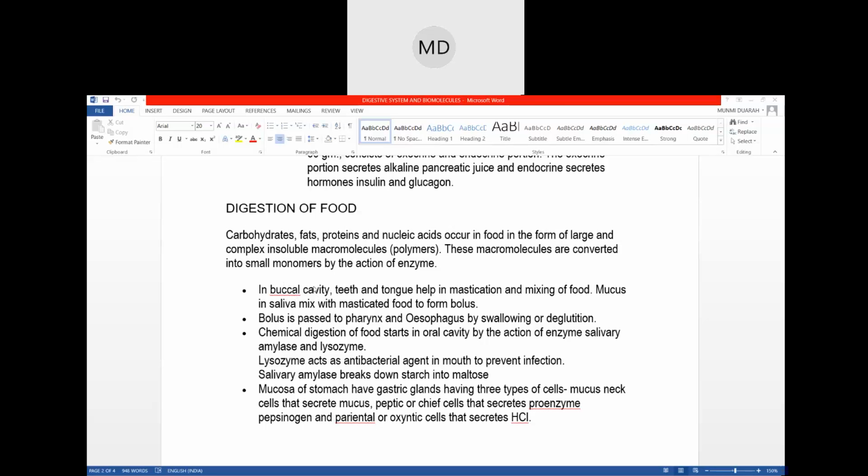The alimentary canal starts from the mouth, right? Inside the mouth it is known as the oral cavity or the buccal cavity. The buccal cavity contains what? Teeth and tongue. We discussed that, right? With the help of the teeth and the tongue, we chew things.